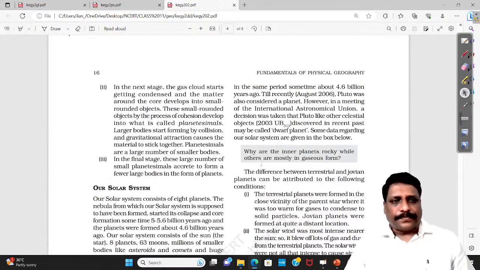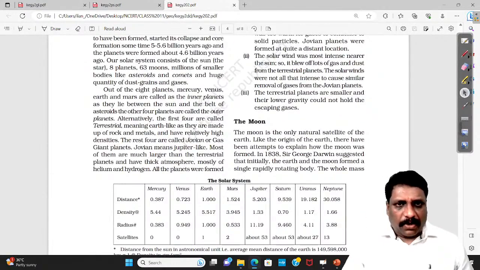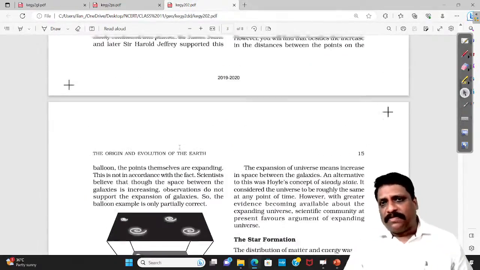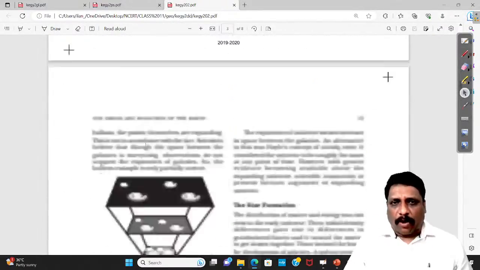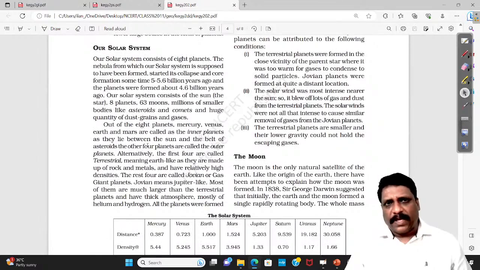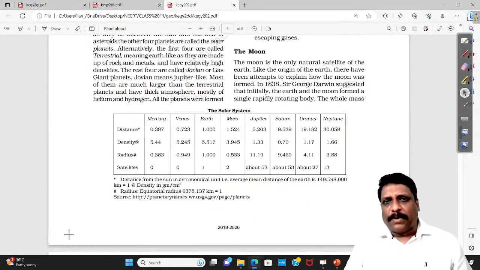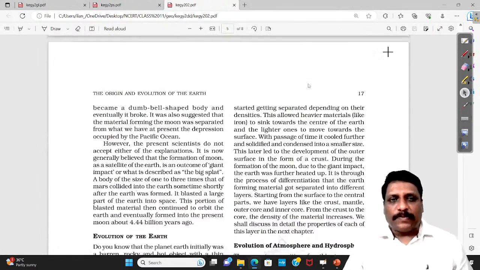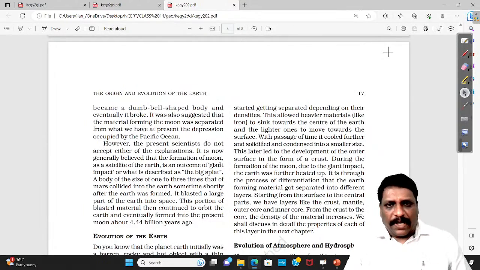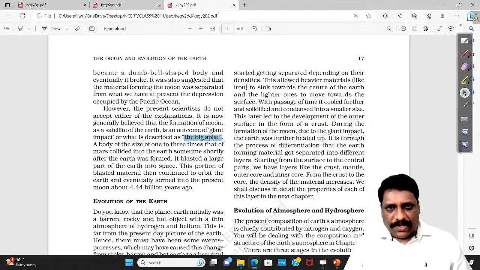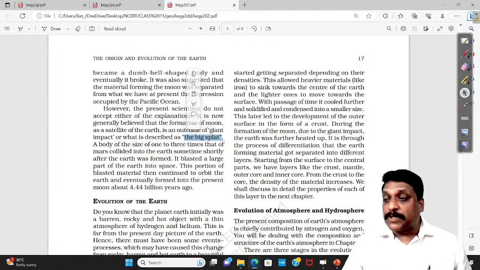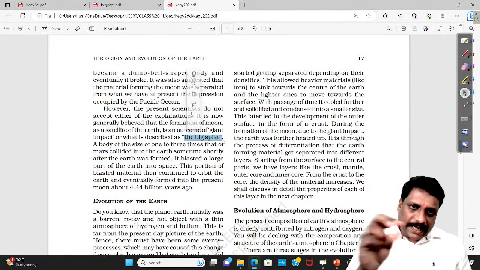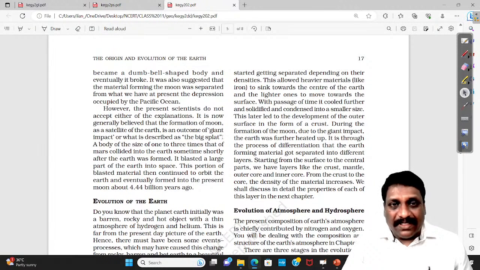Okay, right. Now, fine. This particular topic gives you a rough idea about the formation of the universe, about the formation of Earth along with our solar system. And there is also a theory suggesting the formation of what? Moon. Like the Big Bang theory, we have a theory called the Big Splat theory. Again, you may find something given in quotes, 'Big Splat theory'. I repeat again, whatever is given in italics, whatever is given in quotes, these are the ones you have to note.